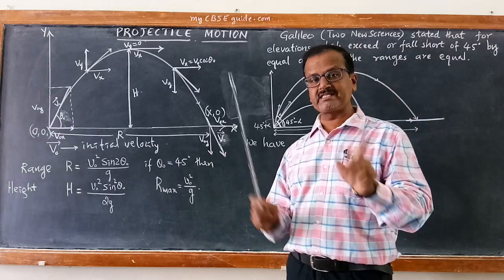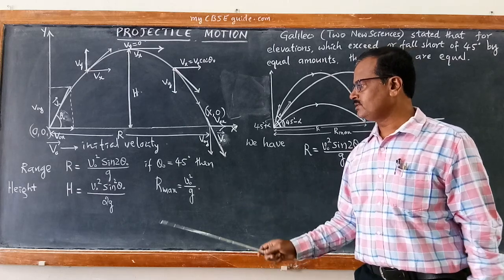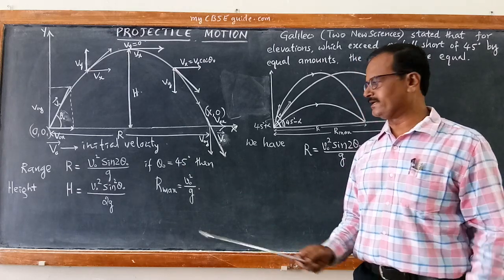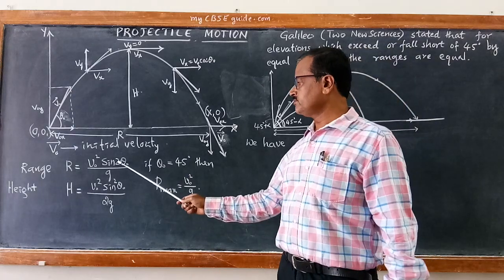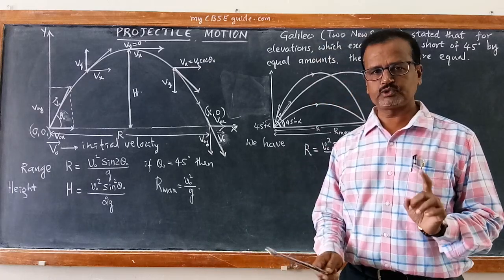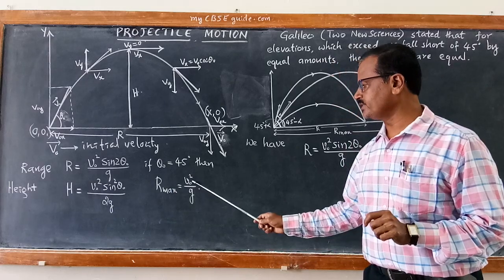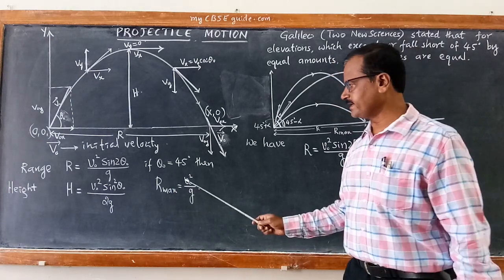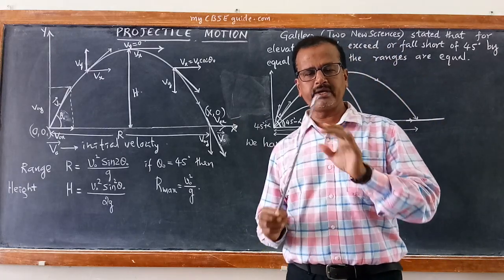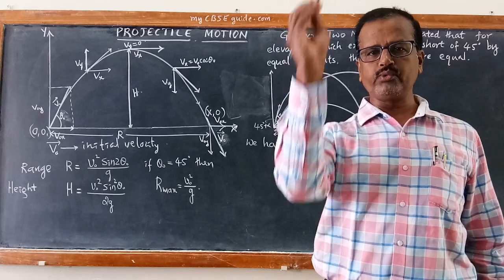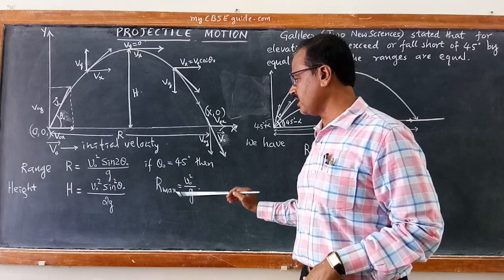And the range becomes maximum. We stopped at that particular point. Range becomes maximum when the angle of projection is 45 degree. When theta naught becomes 45 degree, if you substitute here, theta naught 45 into 2 becomes 90. So sin 90 becomes 1. So R becomes R max, that is v naught square upon g. This is the case when angle of projection is 45 degree, and we concluded that whenever a projectile is thrown with an angle of 45 degree, it will cover maximum displacement, maximum range R max.